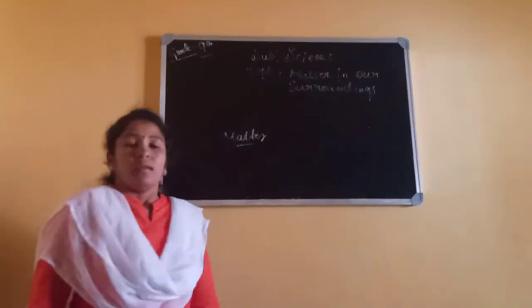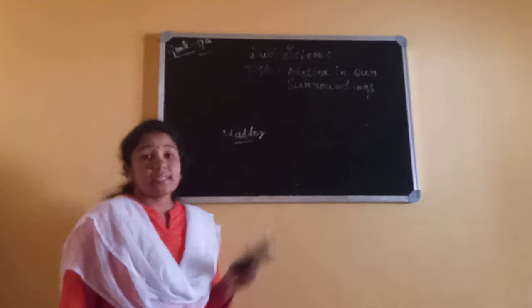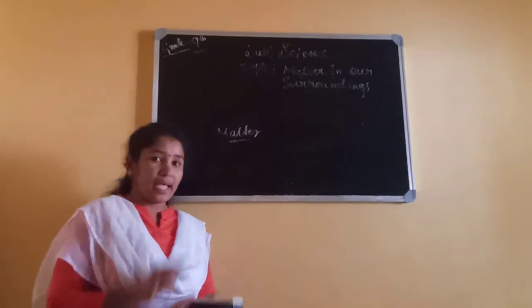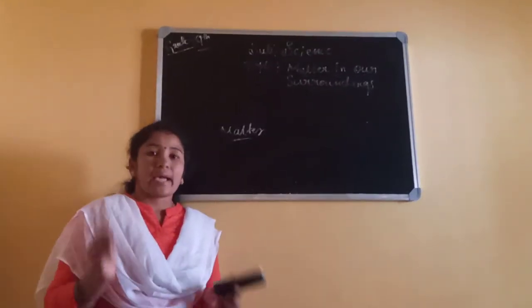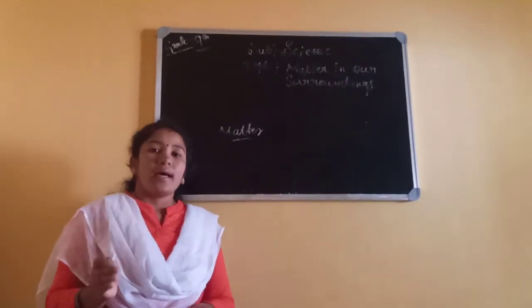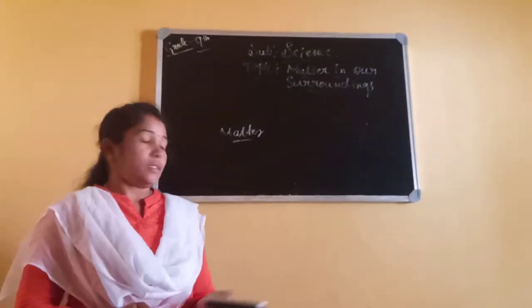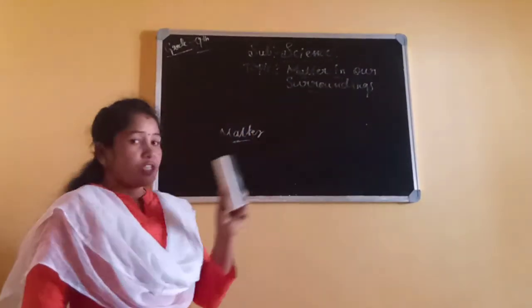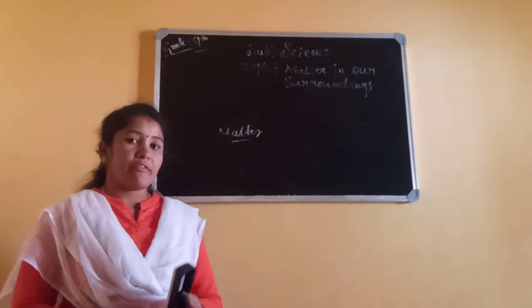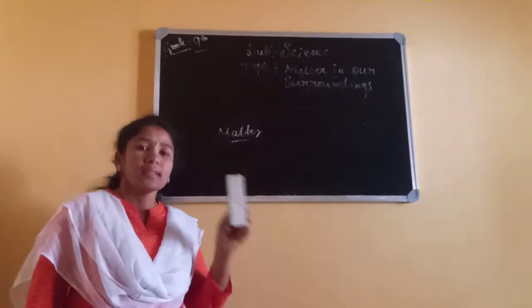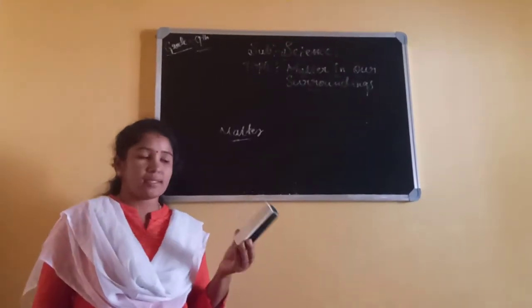Matter. See, matter consists of 5 basic elements. That is sky, air, earth, water and fire. Isn't it? See, I will show some examples of matter. This is a duster.